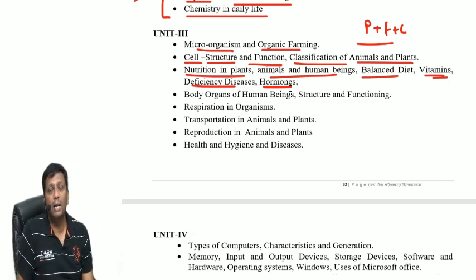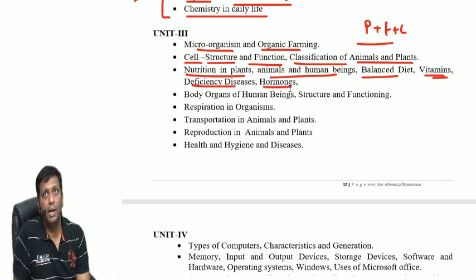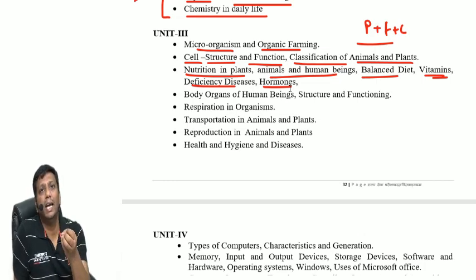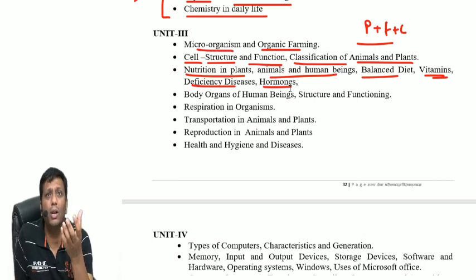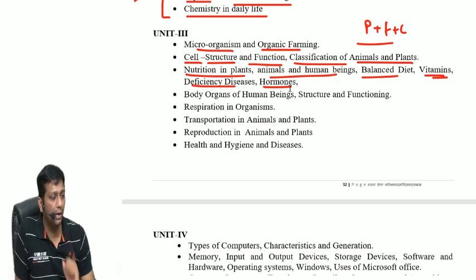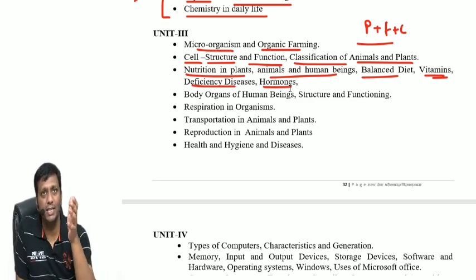Hormones. Hormones come in the endocrine system. I will discuss with you how the brain has a specific part called the hypothalamus, and one very important endocrine gland is called the pituitary gland. How the brain and pituitary gland connect together, I will explain here, guys. Finally, everything starts from our brain.